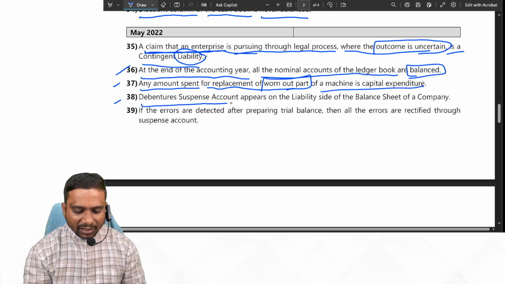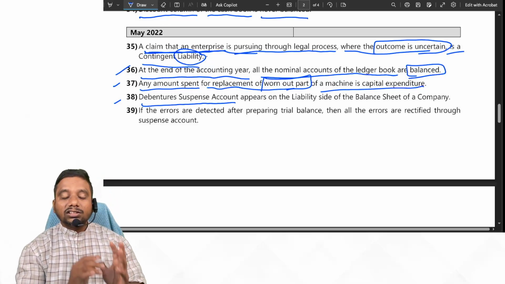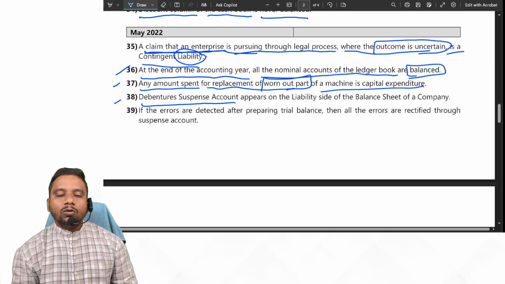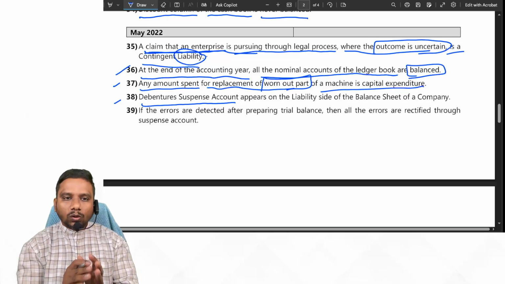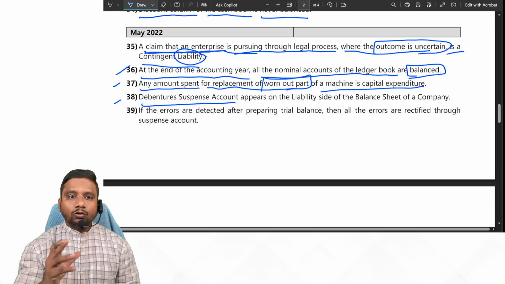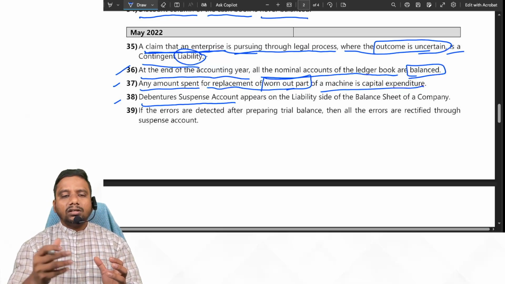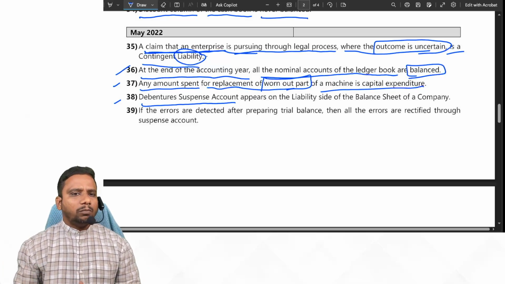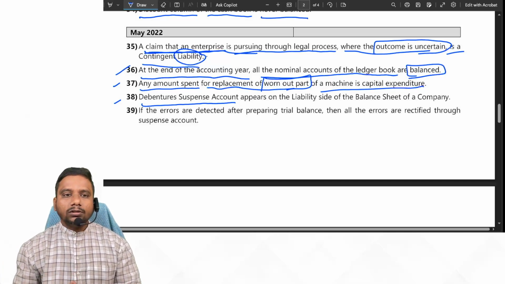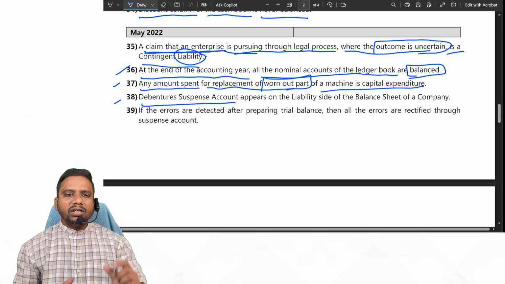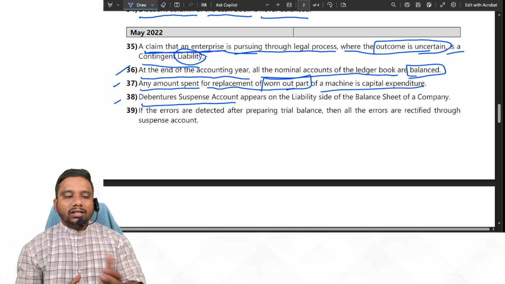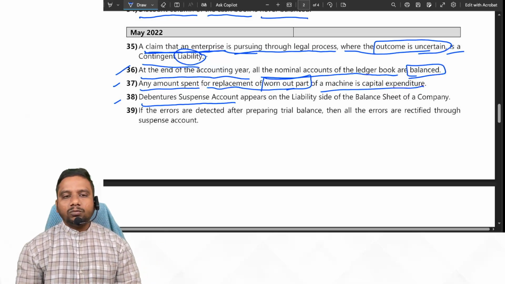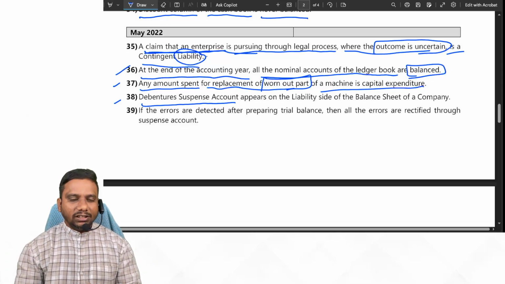Next one. Debenture suspense account. This concept of debenture suspense account comes only when the debentures are issued as collateral security. Then we have two methods. Method 1, you need not record any entry, but it is shown as a footnote to the balance sheet. Method 2, you record the entry. What is the entry we record in that case? Debenture suspense account debit to debentures account. Here debentures are shown on the liability side of the balance sheet and debenture suspense account is shown on the assets side of the balance sheet. Yes or no, students?